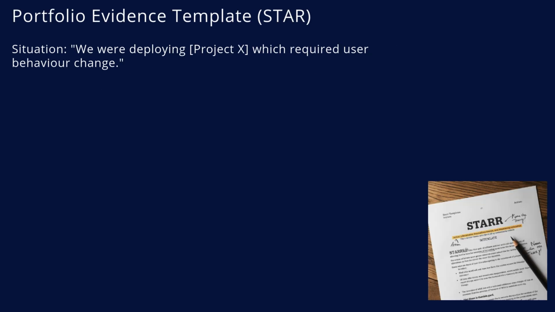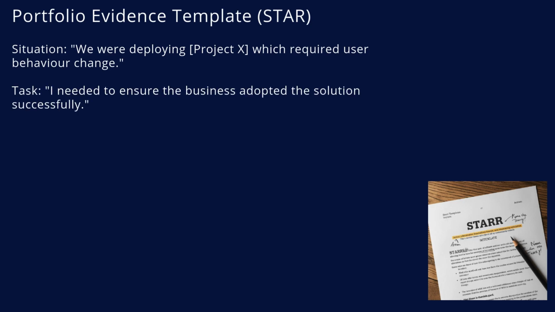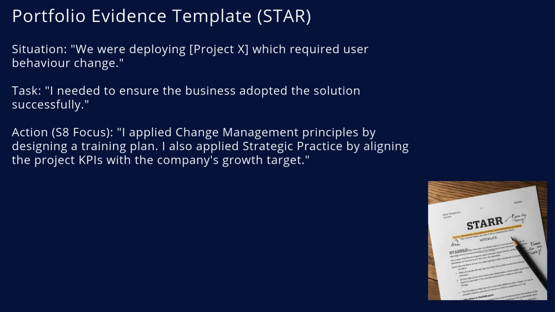Use this STAR structure for your portfolio. Situation: we were deploying Project X which required user behavior change. Task: I needed to ensure the business adopted the solution. Action: this is critical, you must name the theory. I applied change management principles by designing a training plan to reduce resistance. I also applied strategic practice by aligning the project KPIs with the company's growth target.